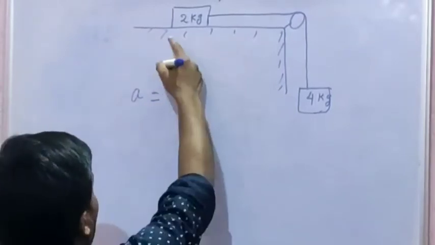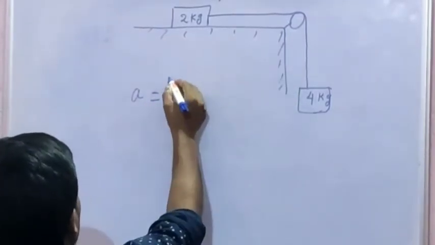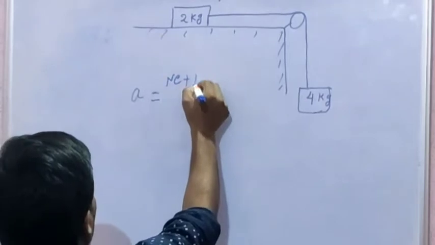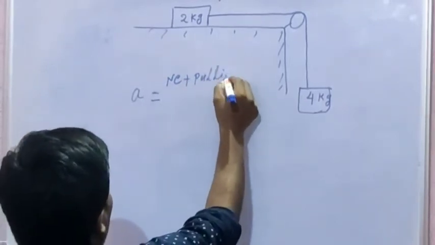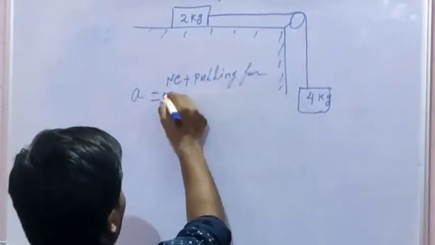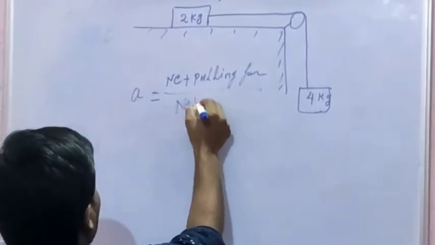The acceleration of a system is equal to net pulling force by net mass of the system.